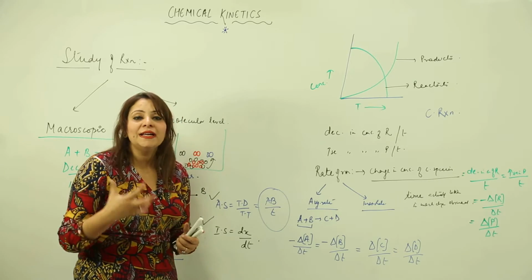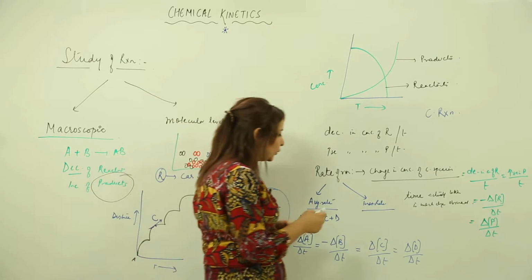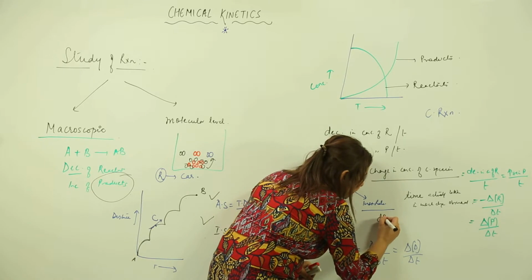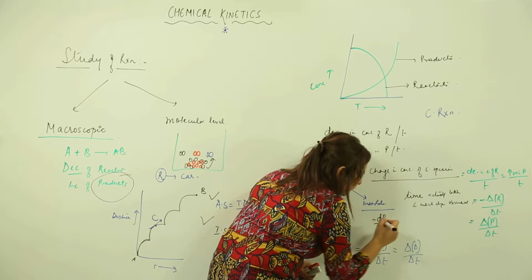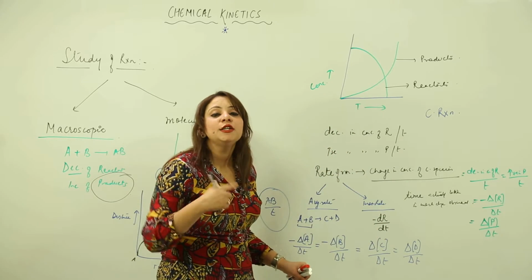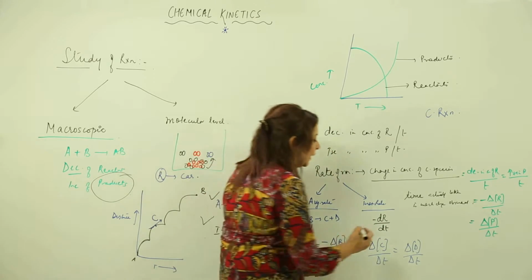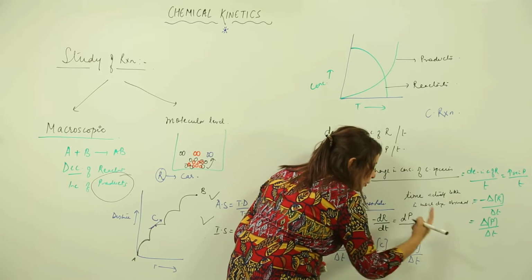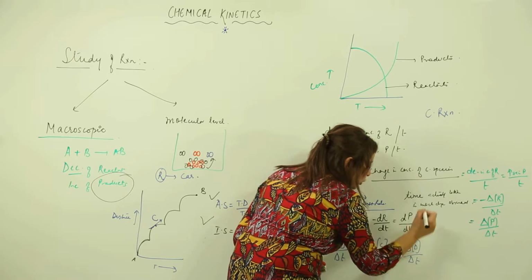But if I want to write the instantaneous rate, how do I denote it? I will write the small change in concentration of reactant with small change in time. And in terms of product, I will write the increase, or change, in the concentration of product with change in time.